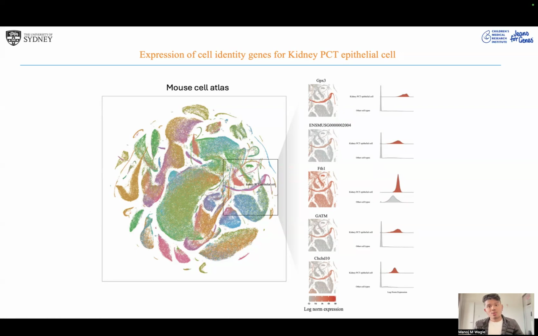On the right side, next, I checked whether the expression is highly specific in this cell type compared to all other cell types. Here I have done a ridgeline plot, and as you can see, it's exhibiting the same thing, that the genes provided by our model are specific to this cell type. So this is very important in capturing these cell identity genes.